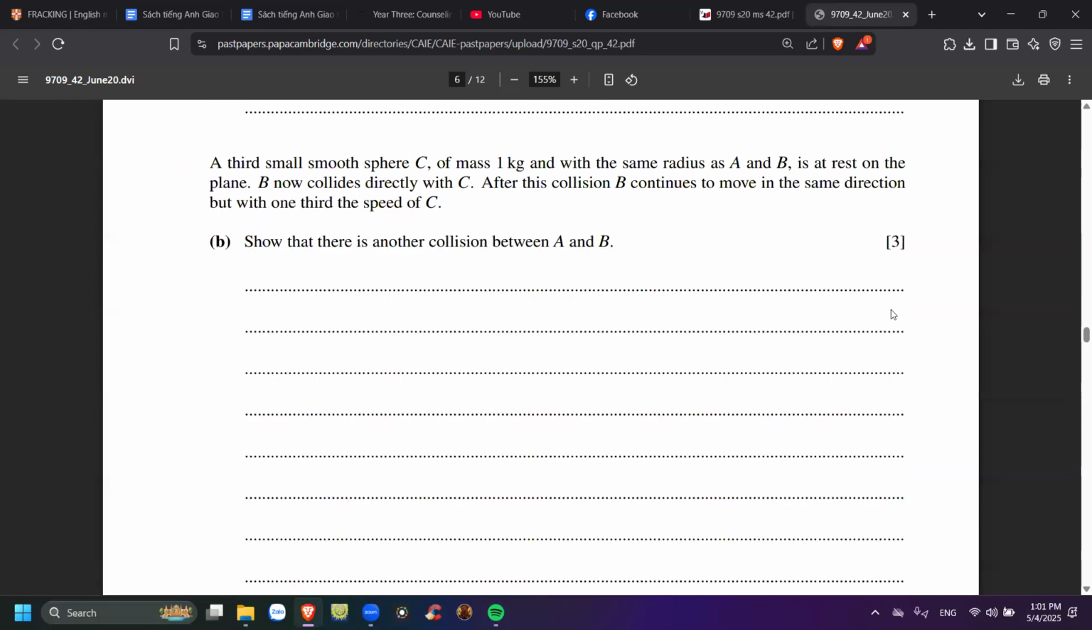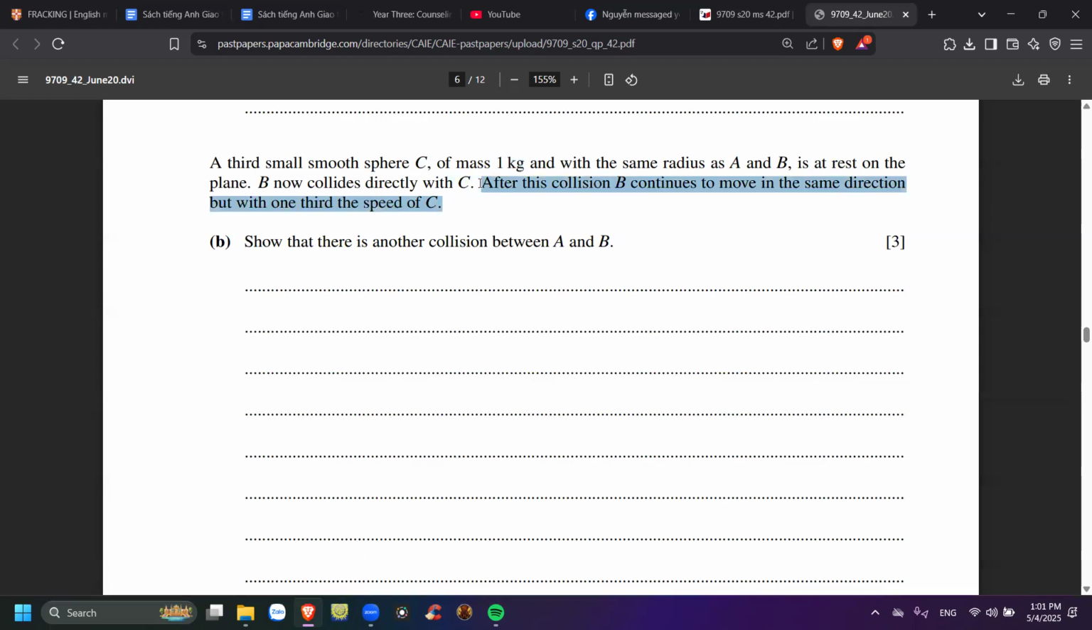And then the third small smooth sphere C of mass 1 kilogram with the same radius. Nó cùng thể tích nha, tại vì cùng radius. Same radius, same volume, but with different mass. It's at rest on the plane. B now collides directly with C. Cái B sau cái va chạm vừa rồi á, bây giờ nó lại va chạm trực tiếp với C luôn. After this collision, B continues to move in the same direction but with 1/3 the speed of C.